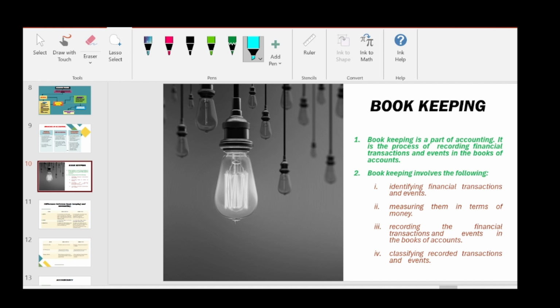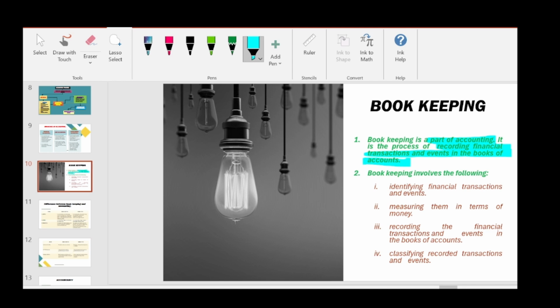So what is bookkeeping? Bookkeeping is a part of accounting. Many people use the terms accounting and bookkeeping interchangeably. They think that bookkeeping and accounting are the same, but in reality they are not the same. Bookkeeping is different and accounting is different. Accounting is a big one, bookkeeping is very narrow. Bookkeeping is a part of accounting, a small part of the bigger accounting. It is the process of recording financial transactions and events in the books of accounts.